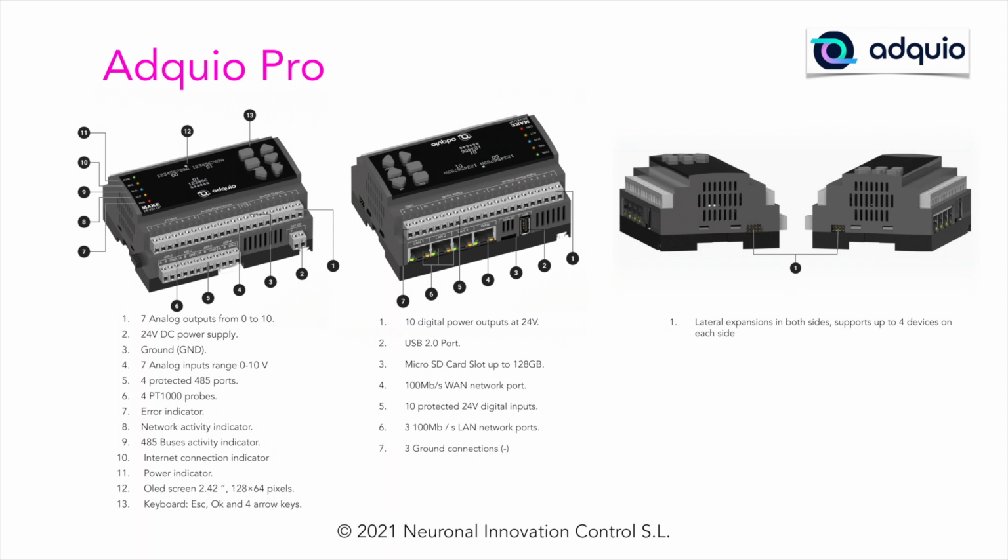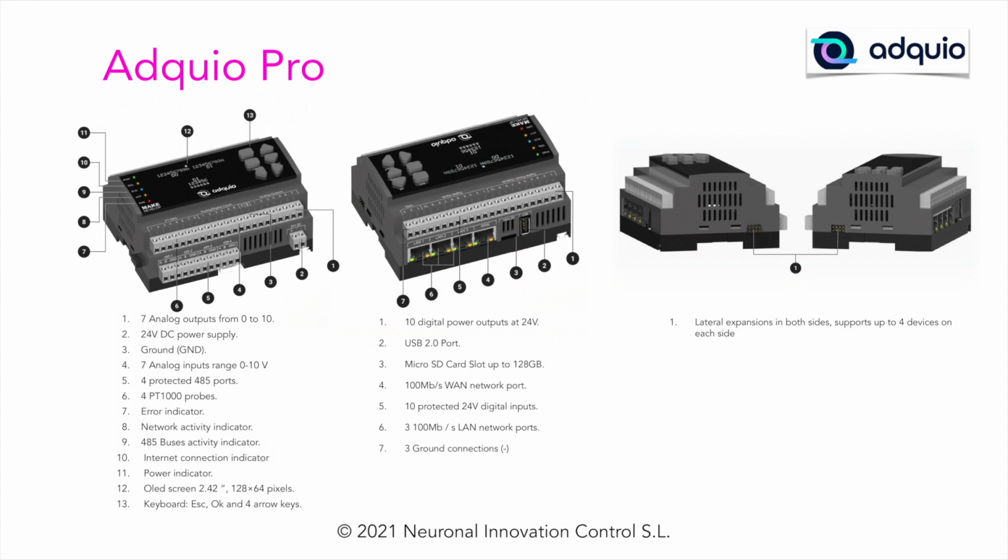Then we have the part of the LEDs. In position 7 we have the error indicator, the network activity indicator, the 485 bus activity indicator, the internet connection indicator, and the power indicator. The screen is a 128 by 64 pixel screen and has 21 characters and 8 lines. And we have a 6-key keyboard: the escape key, the OK key to move through the menus, and 4 arrow keys to go up and down through the menus or to move through editing fields.